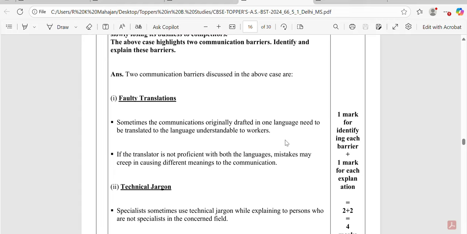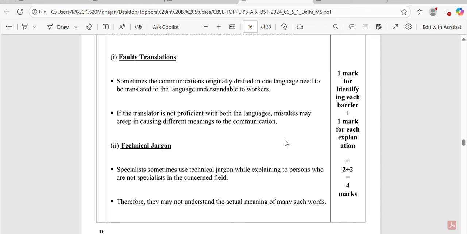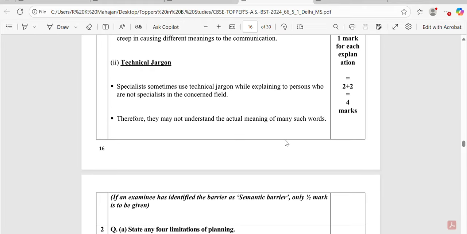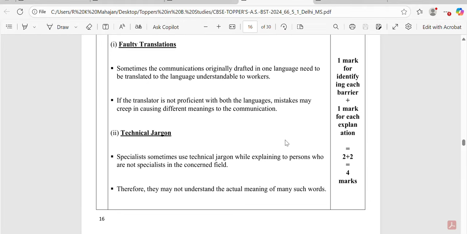And here CBSE has given 1 mark for identification and 1 mark for the explanation, but sometimes it may be half mark for identification and 1.5 marks for the explanation. So this way CBSE has given the answer.